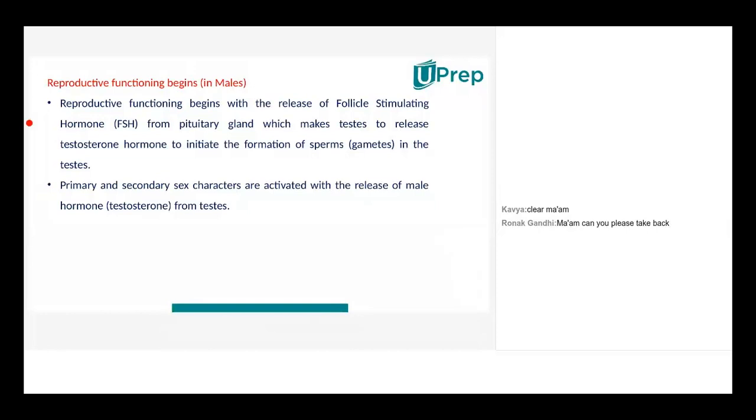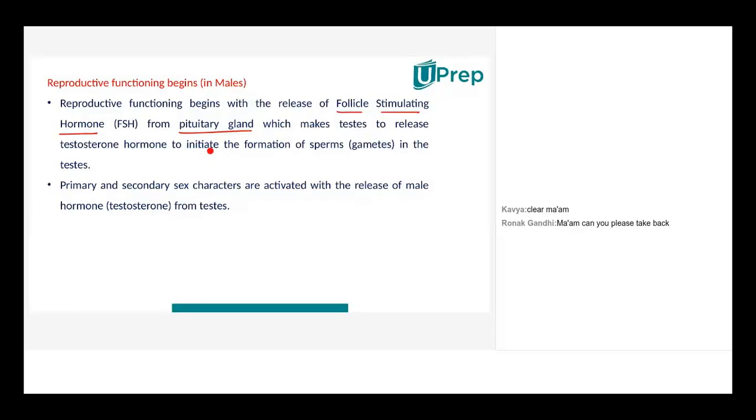Now, reproductive functioning begins with the release of FSH. What is FSH? FSH is follicle stimulating hormone. Where is it found? It is found in the pituitary gland. Every human being has a pituitary gland. Can anybody tell me where the pituitary gland is found? Ma'am, in the backside of the brain. Yeah, just below the brain and just behind the nasal area. Somewhere there, just below the brain.